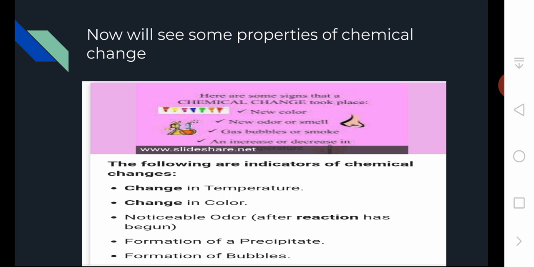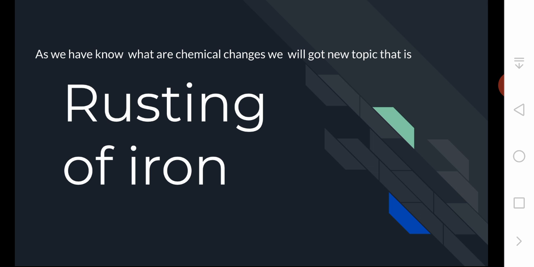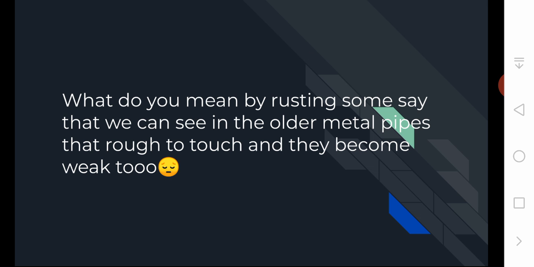Okay, now going to the next topic. As we know what chemical changes are, we will go to the topic of rusting of iron. What do you mean by rusting? Some say that in older metal pieces and pipes, they are rough to touch, and they also become weak. If some of you have things made of metal, after some time they will rust. You will observe this on your cycles.